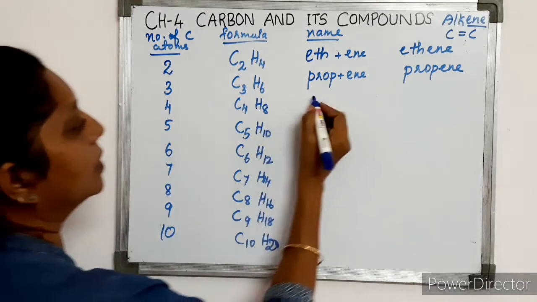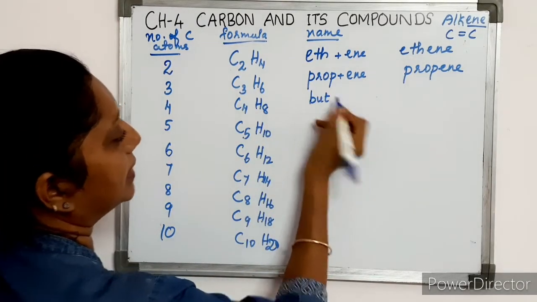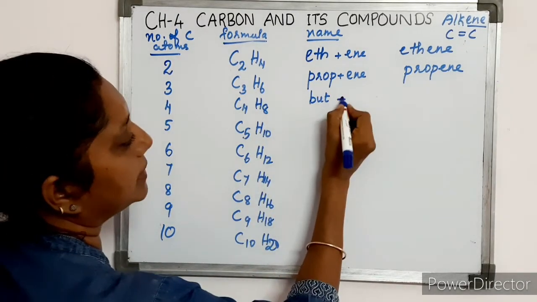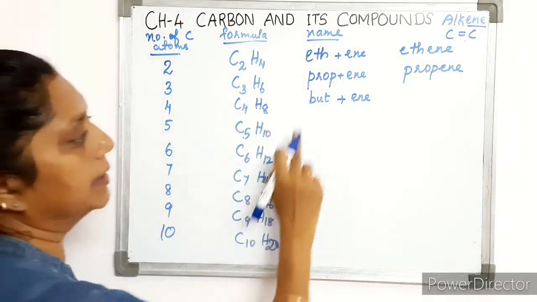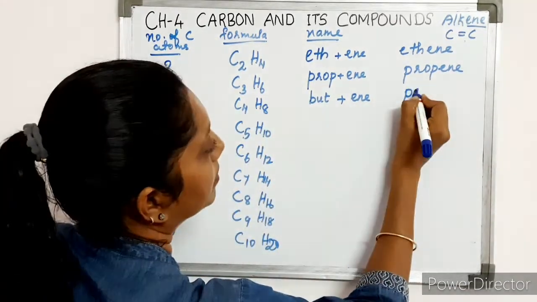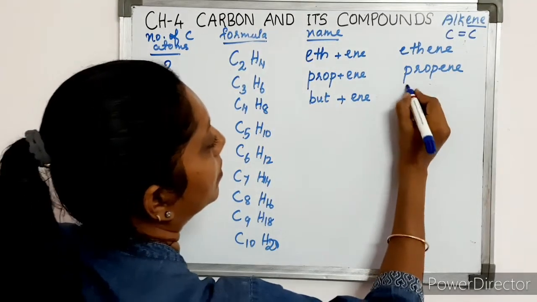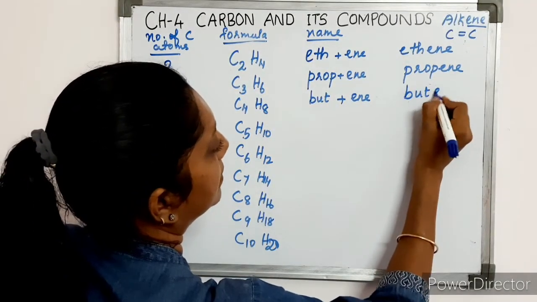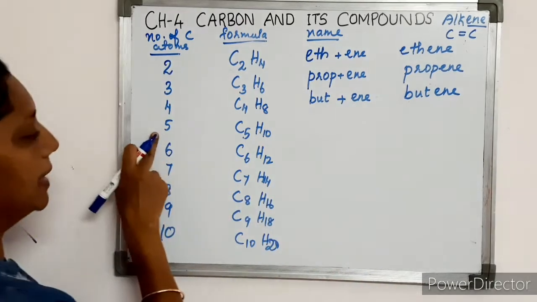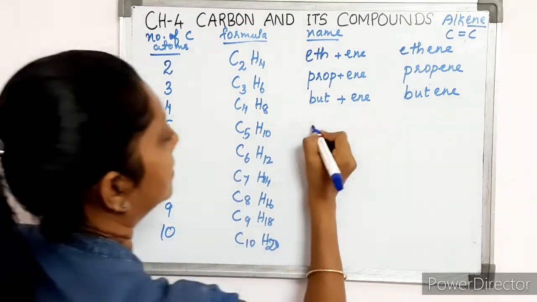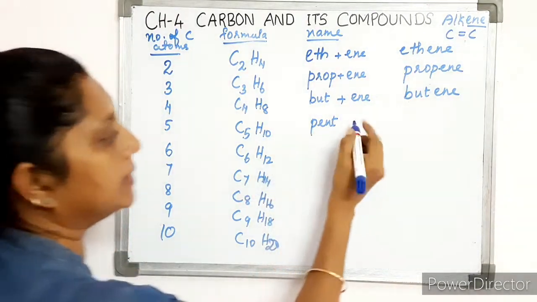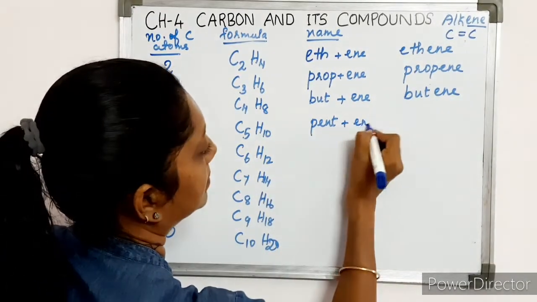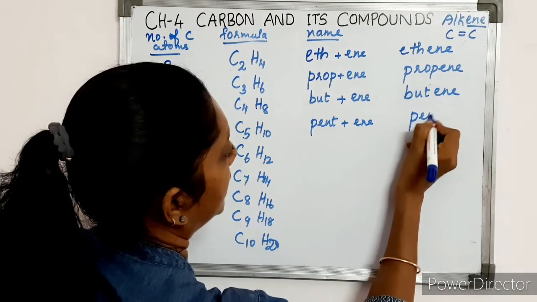If it is 4, we are writing the name but plus ene, for 4 carbon atoms. So the name becomes butene. Okay. If the number of carbon atoms is 5, pent is the root word plus ene. So it is pentene.